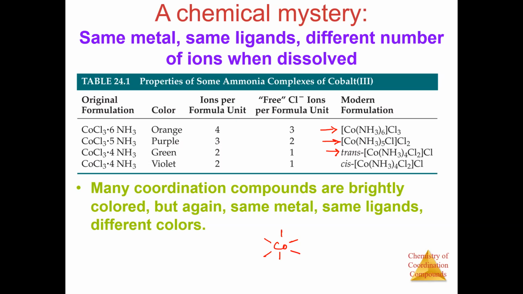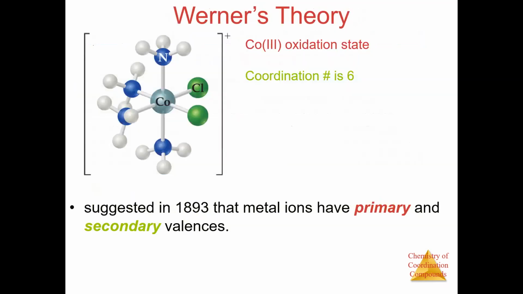Right. So these are the observations that he made, and let us see what conclusion he got. Now Werner said that the metal ions have a primary and a secondary valency. It has a primary valency and a secondary valency. And then he said that cobalt, since it is bonded with 6 ligands, its coordination number. This hash sign means number.